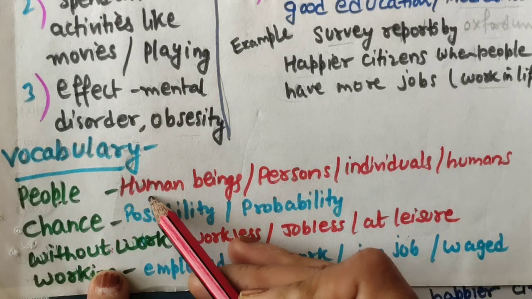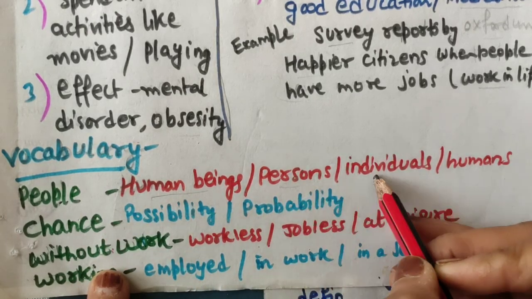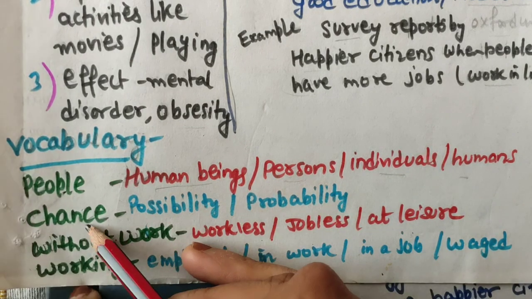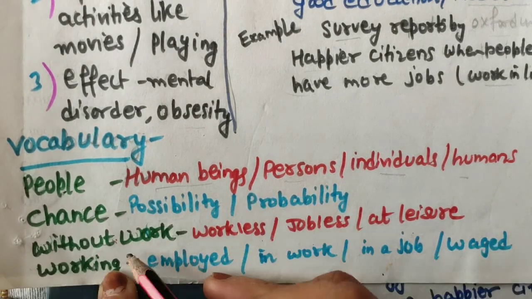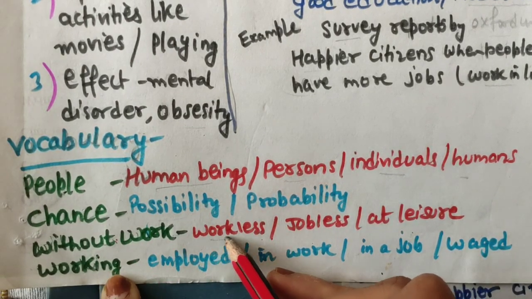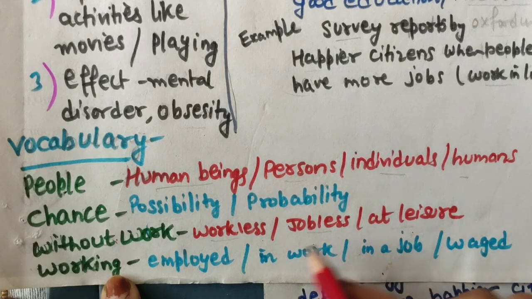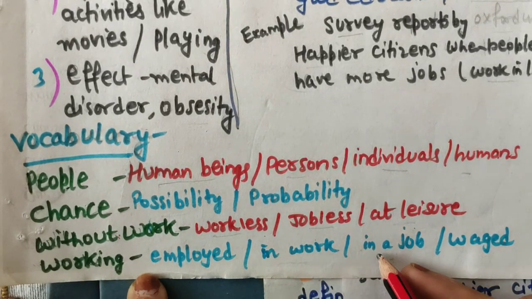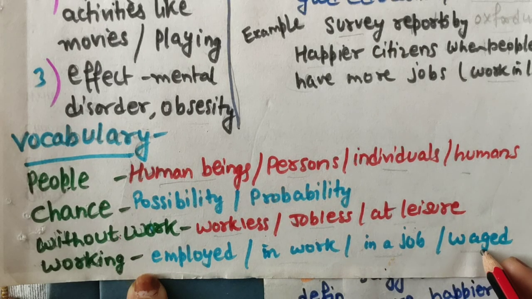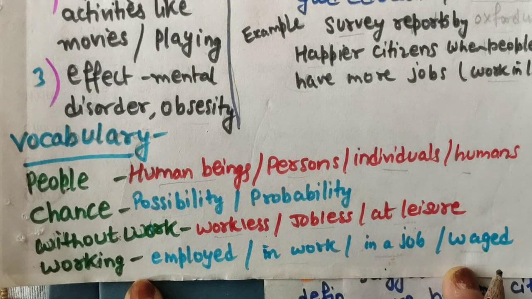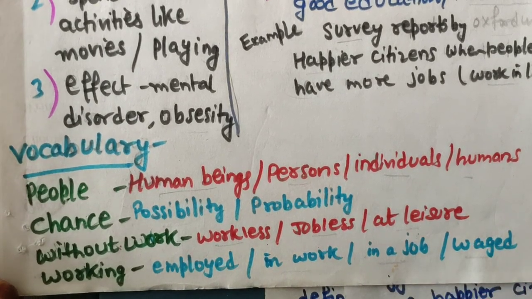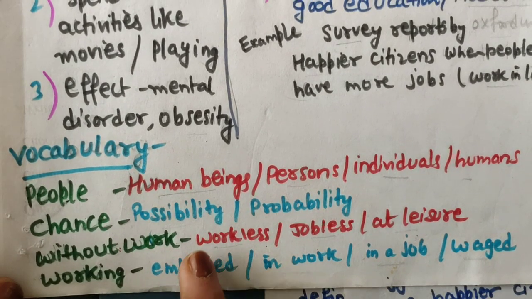For people we can use human beings, persons, individuals, humans, or masses also you can write. Chance: possibility, probability. Without work you can use the words workless, jobless, at leisure. And for working you can write employed, in work, in a job, waged also you can write. Many other words are also there, you can write them in the comment section if you know better synonyms for these words.